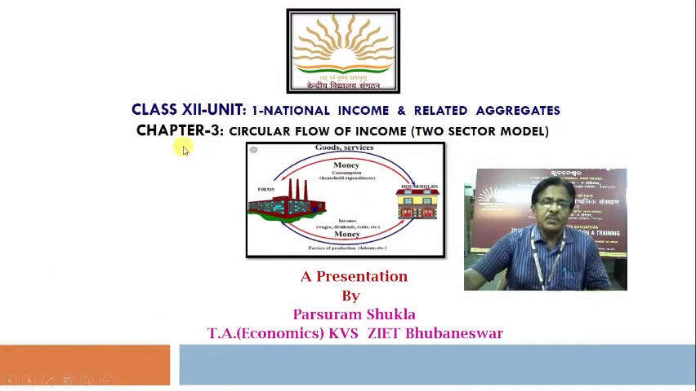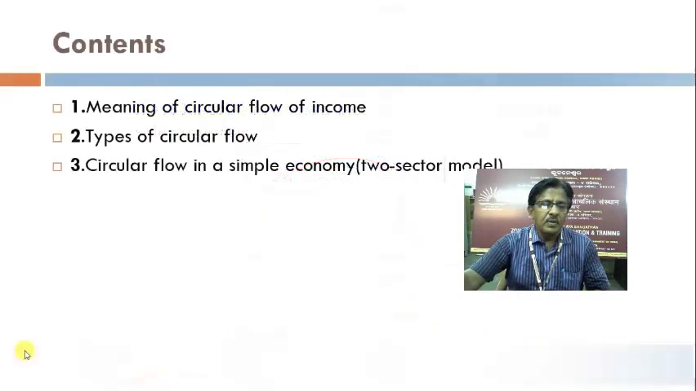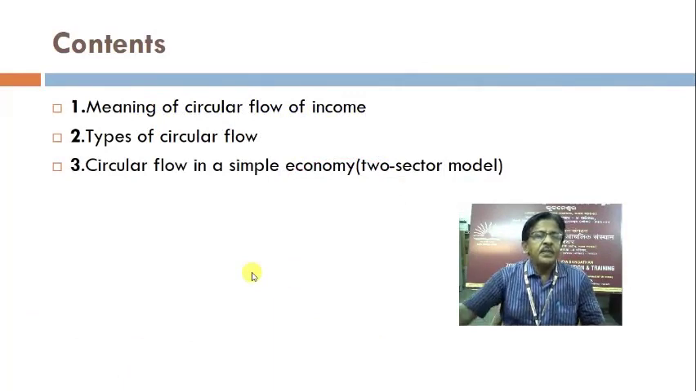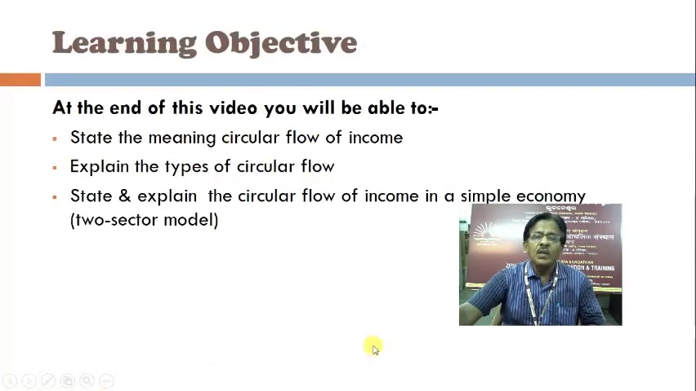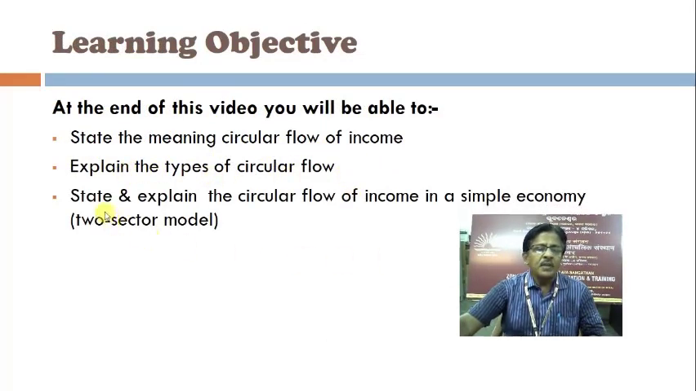Today I will discuss Chapter 3 with you, that is circular flow of income in two-sector model. The contents to be covered in this Chapter 3: meaning of circular flow of income, types of circular flow in a simple economy, that is two-sector model. The learning objective: at the end of this video, you will be able to state the meaning of circular flow of income, explain the types of circular flow, state and explain the circular flow of income in a simple economy, that is in two-sector model.